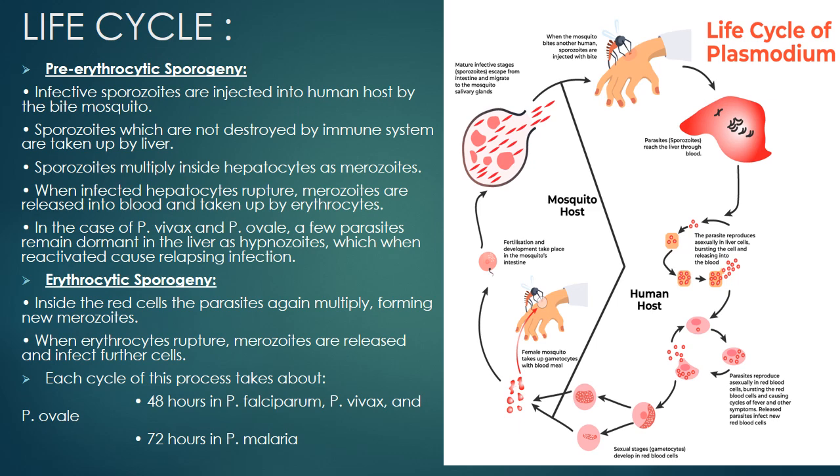Now the cycle in erythrocyte. Inside the red blood cells, the parasite again multiplies, forming new merozoites. When erythrocytes rupture, merozoites are released and they infect further red blood cells. Each cycle takes 48 hours in Plasmodium falciparum, vivax and ovale, however 72 hours in Plasmodium malariae.